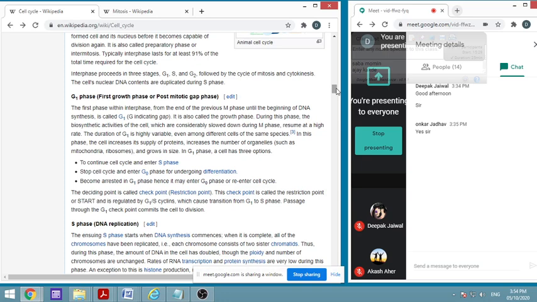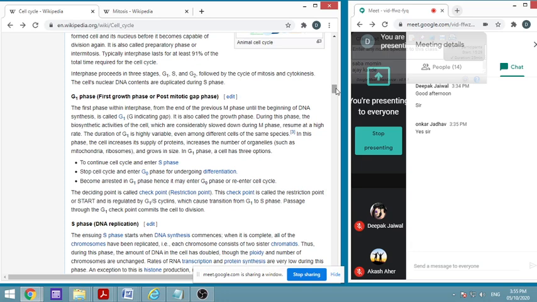This is called G1. Between one mitosis and the next there are gaps, and there is one synthesis phase. Gap 1 is between mitosis and synthesis, and gap 2 is between synthesis and the next mitosis. So there are two gaps.